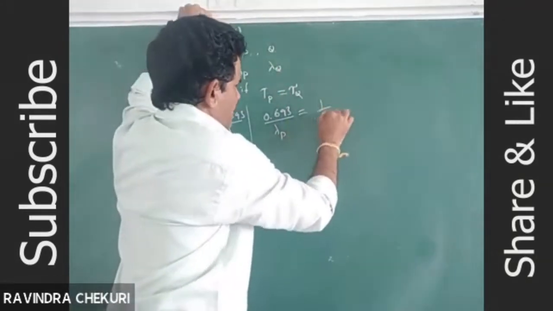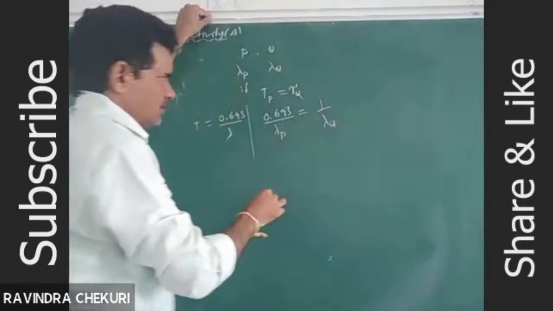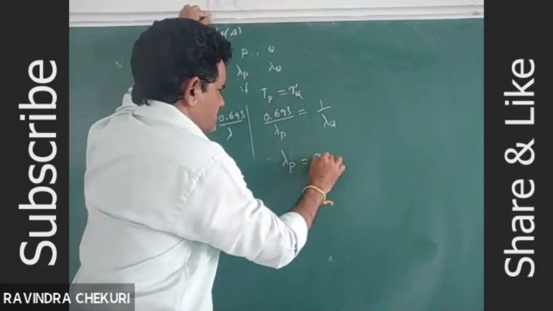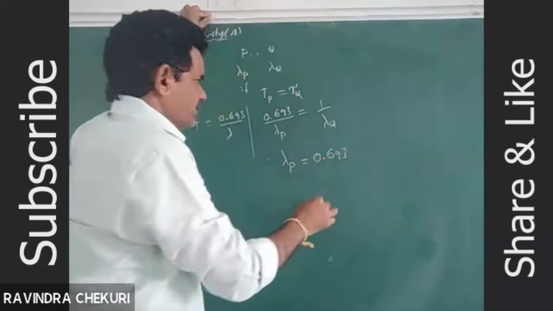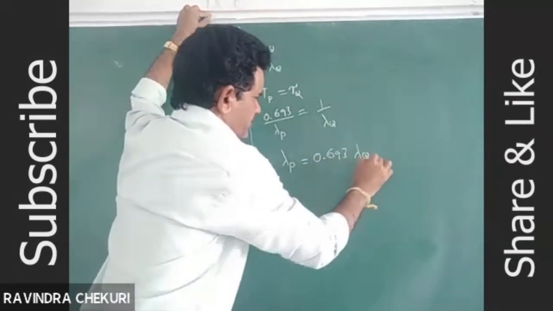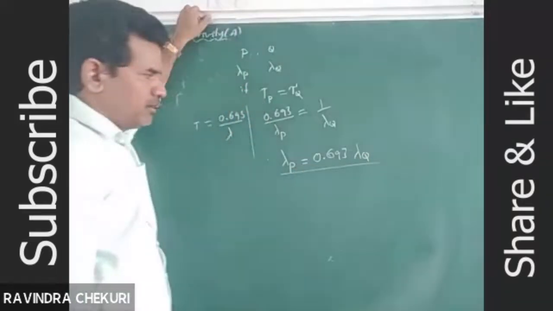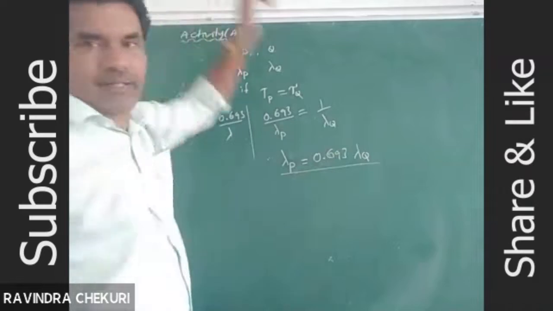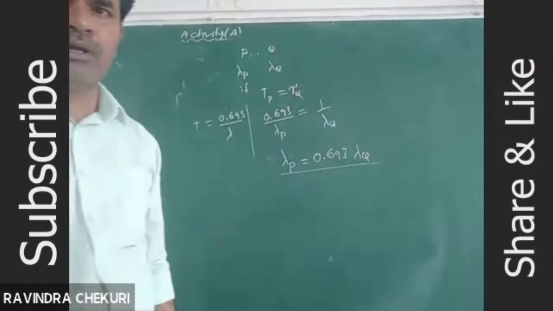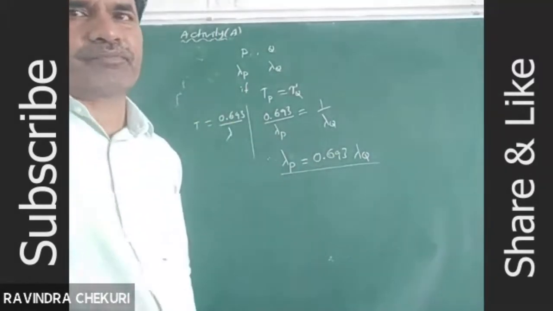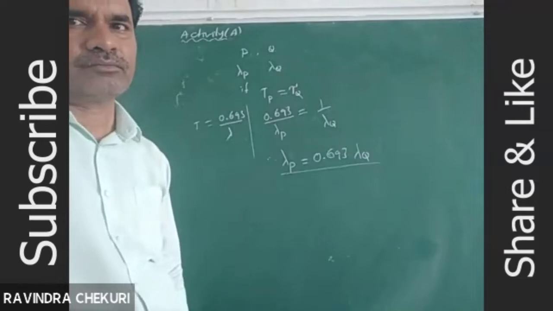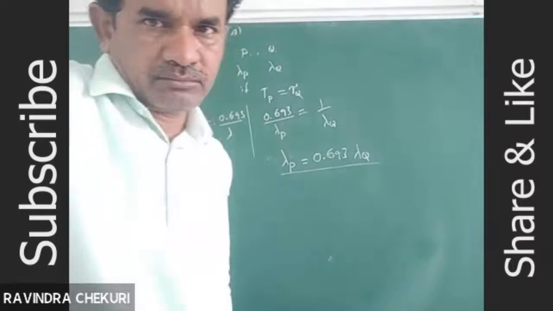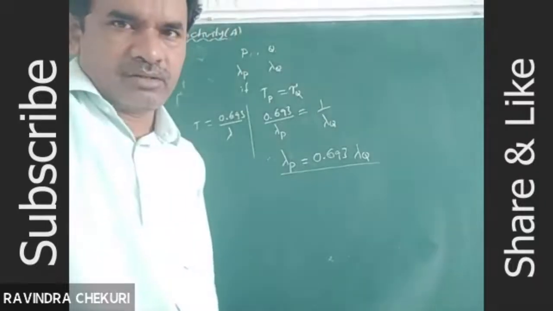So tau is equal to 1 by lambda Q. Therefore, the decay constant of P is equal to 0.693 into lambda Q. So that is the answer. Out of lambda P and lambda Q, which one is greater? P is greater.